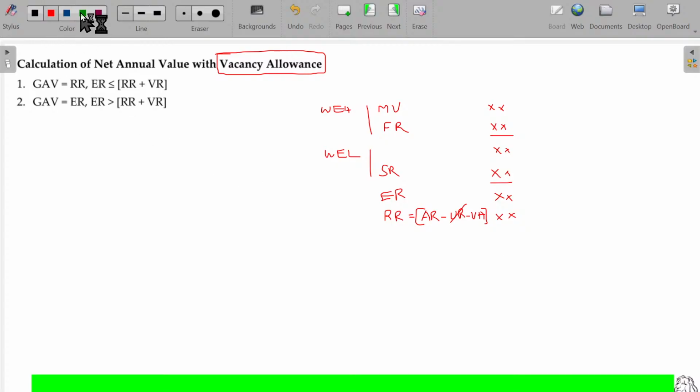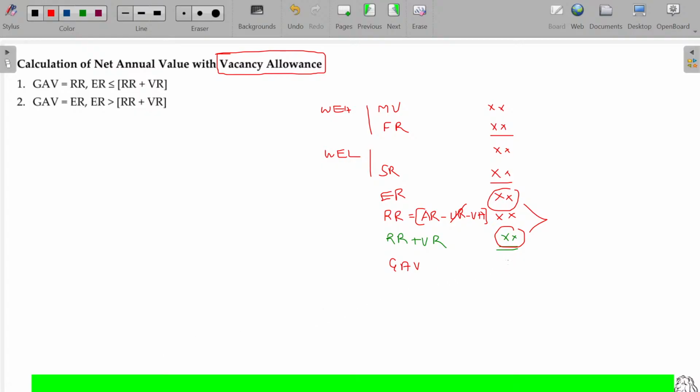Now, you have to calculate one more number, rent received plus vacancy rent. Now I'm going to calculate the GAV here. GAV in this case, cross verify these two numbers.